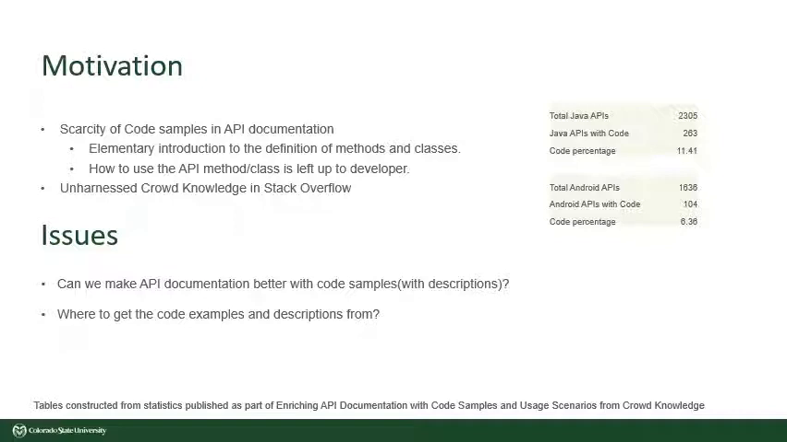They also noticed that the go-to place for discussions and doubts regarding programming was Stack Overflow. So the authors of this paper asked the following questions. 1. Can we make API documentation better by adding well-described code samples to it? And 2. Where can we get these code samples and their descriptions from?